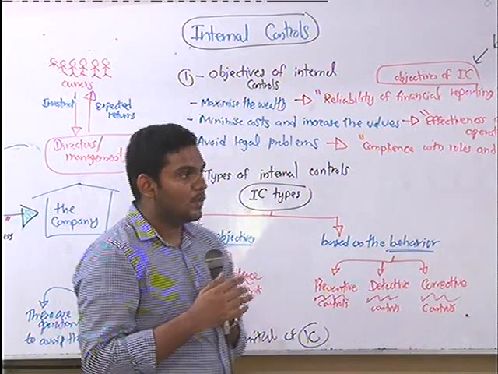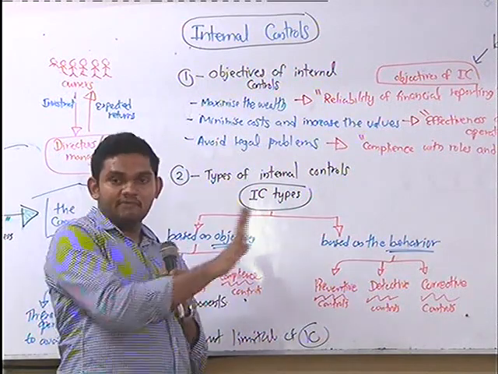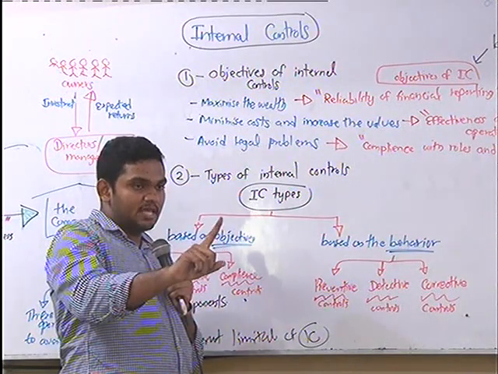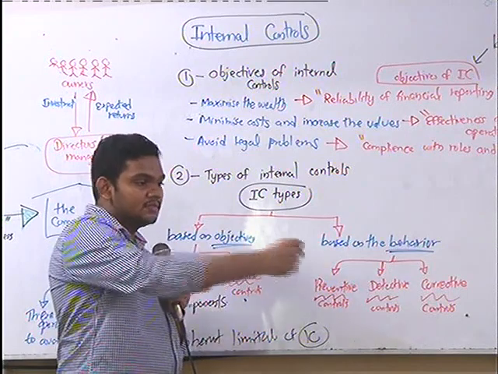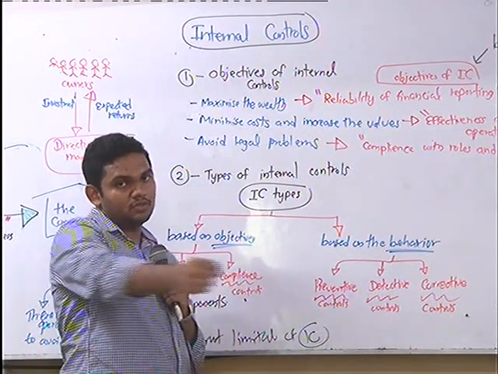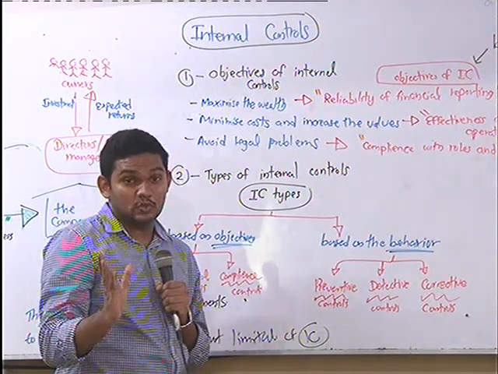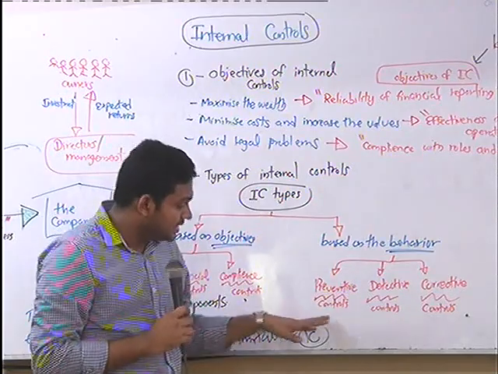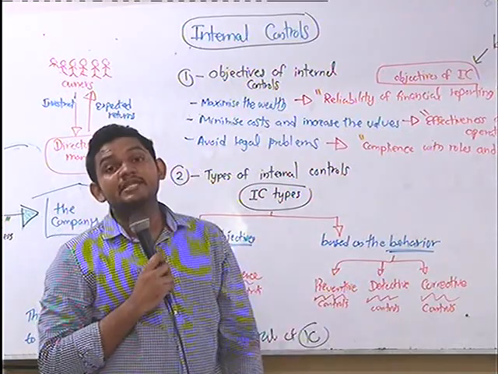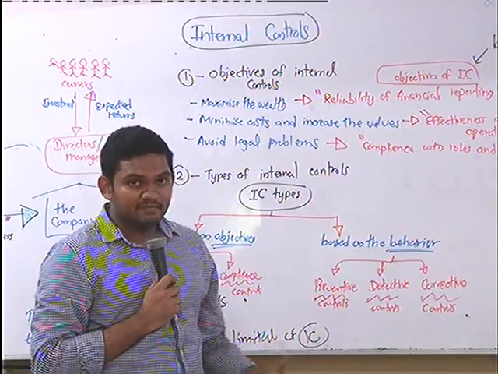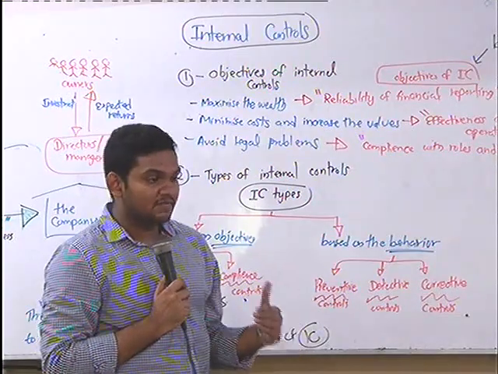So what we have is a fingerprint machine. We have to use the fingerprint machine, then only the door will open. So that's called a preventive control. Preventive control, like a lock system in a door, right? Prevent, to stop something from happening.